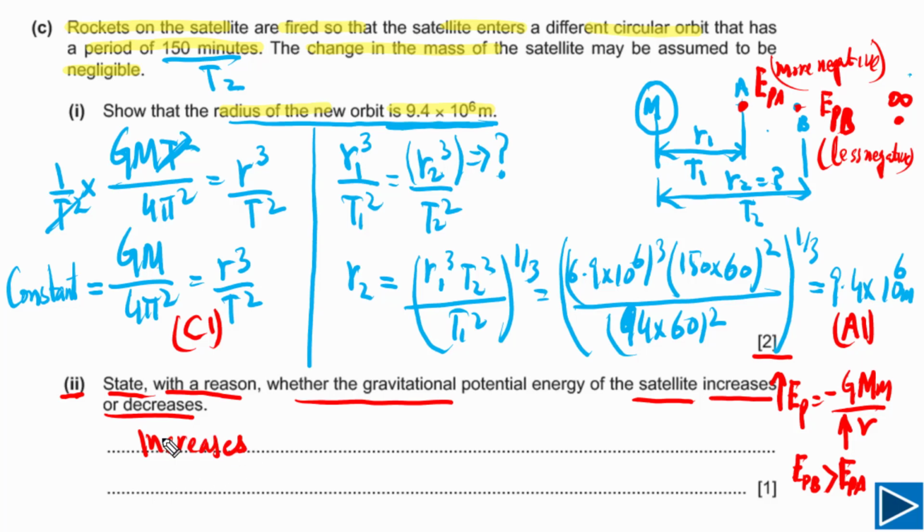Second, we need to explain why it increases. We can simply write down the reason is that the separation increases, or you can say the distance from the center of the planet increases. And this question has only 1 mark, and that mark is a B mark.